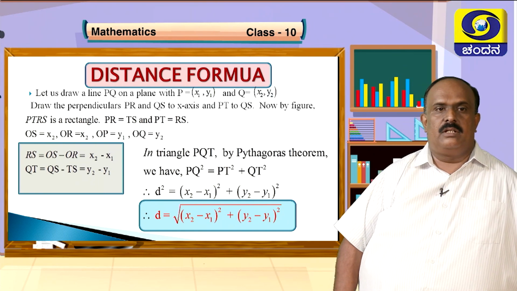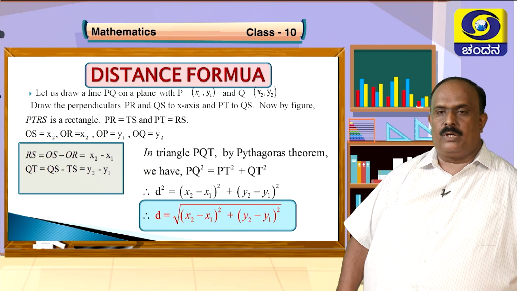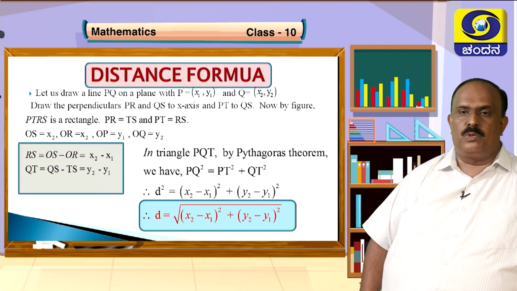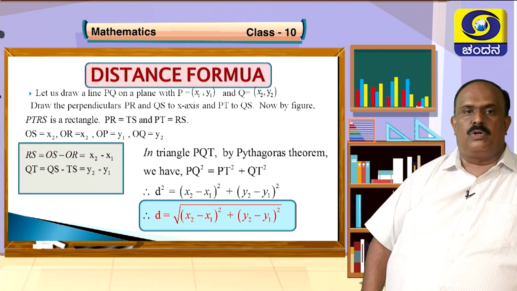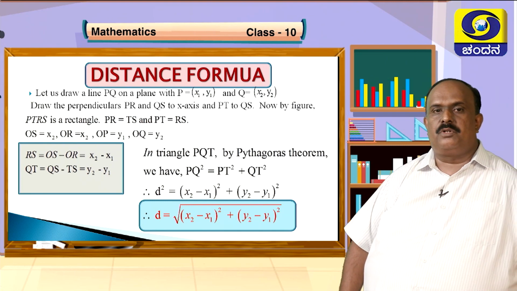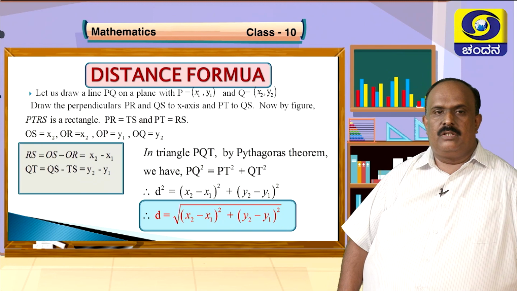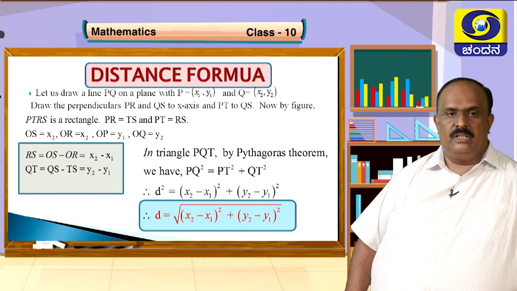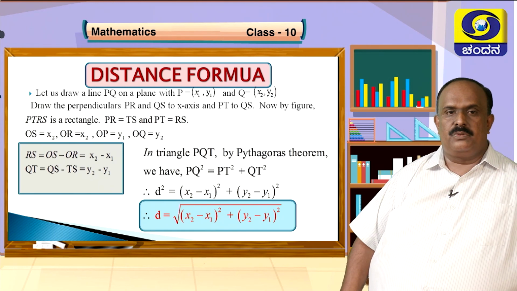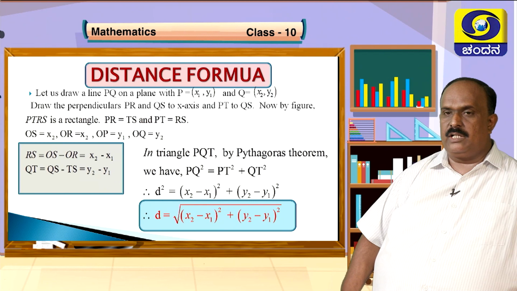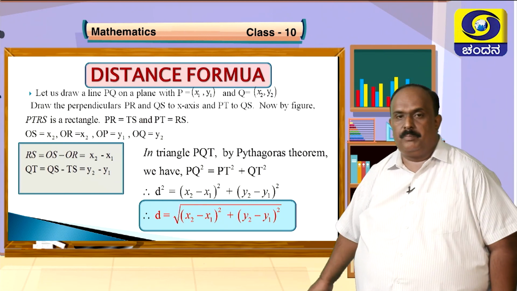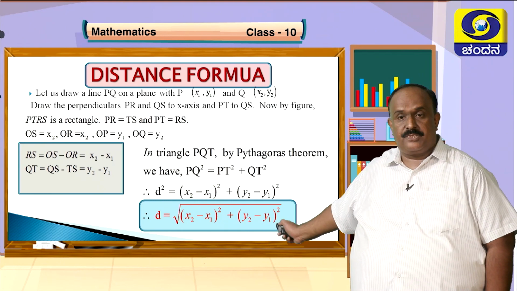Now by the figure, PTRS is a rectangle, and opposite sides are equal. PR equal to TS, OS equal to x2, and OR equal to x1, RP equal to y1, SQ equal to y2. So RS on calculation becomes x2 minus x1, and QT, that is equal to QS minus TS, becomes y2 minus y1. So in the triangle PQT, the smaller triangle, if you apply Pythagoras theorem, you have PQ square is equal to PT square plus QT square.